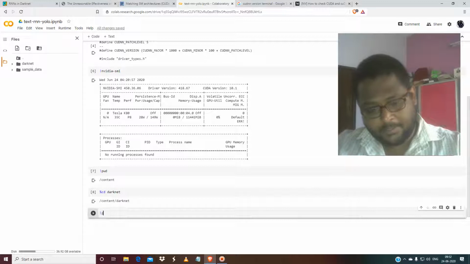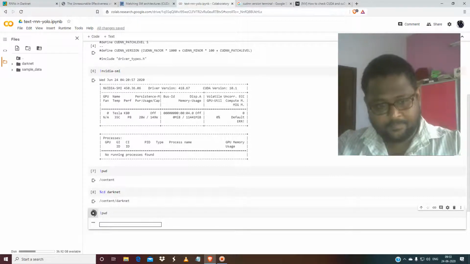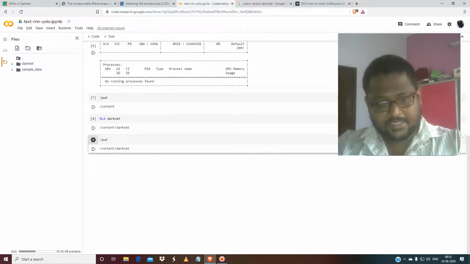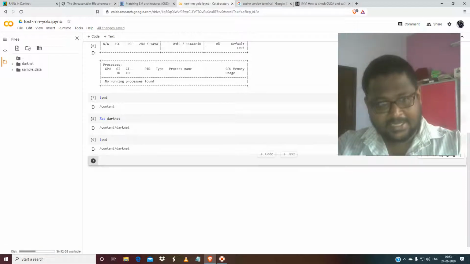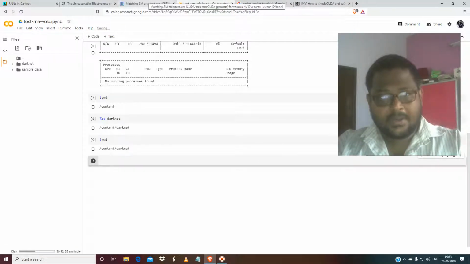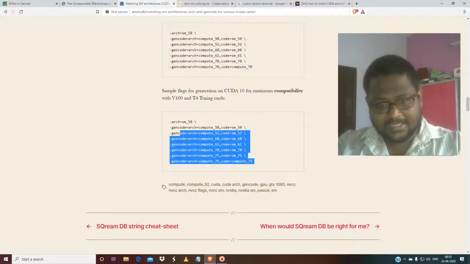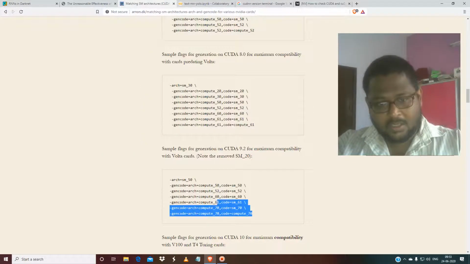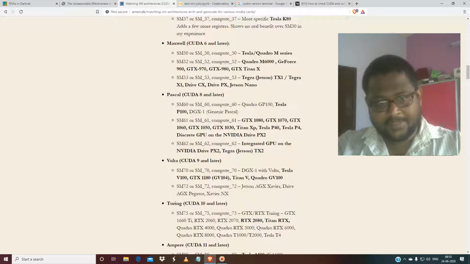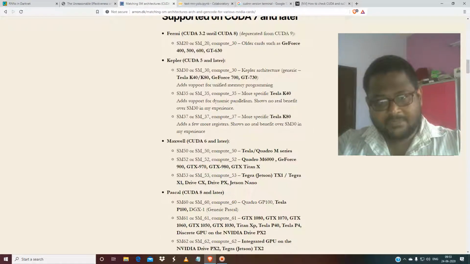So you go here, pwd, and check the present working directory. Okay, we are inside the darknet. I have discussed this GPU architecture, and for CUDA 10 these are the architecture values, and for CUDA 9.2 and so on. These are the different kinds of graphics cards.